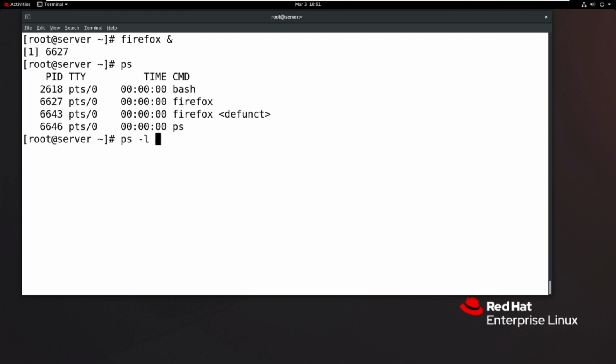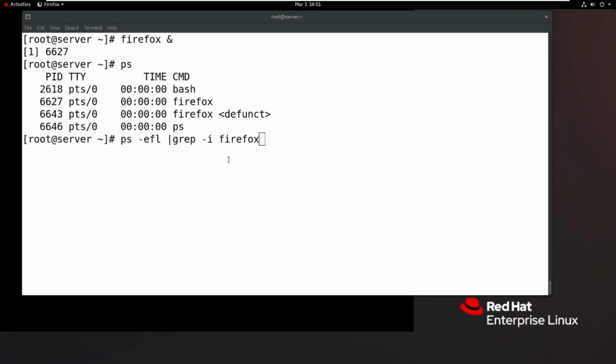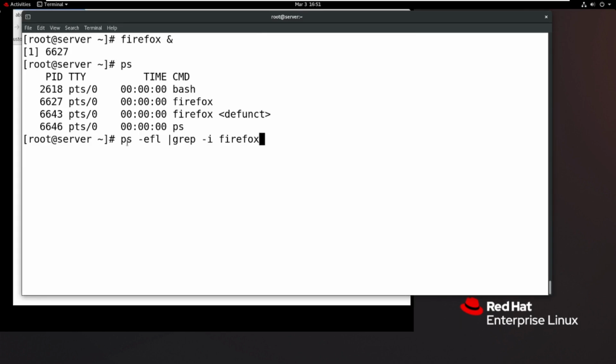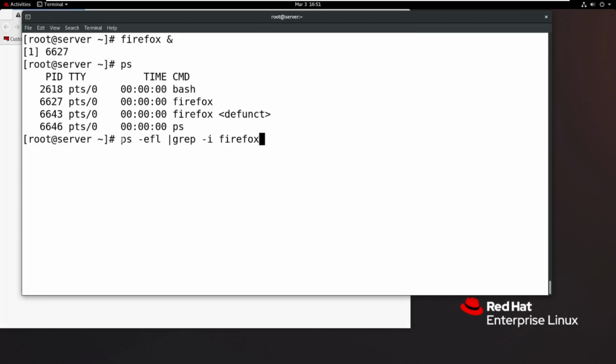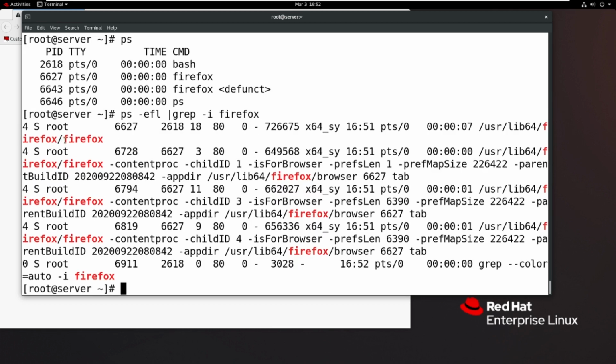Then ps space hyphen L or ps space hyphen EFL, and then we can use grep to find only the Firefox job. So now I told you the Firefox grep and piping combination. Maybe a number of jobs are running. At that time, how to find only the Firefox ID value? I want to get only the Firefox job ID information. If you run that, it lists only Firefox related information. So 6627 is the Firefox job ID.